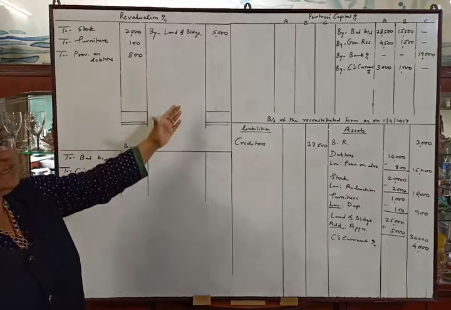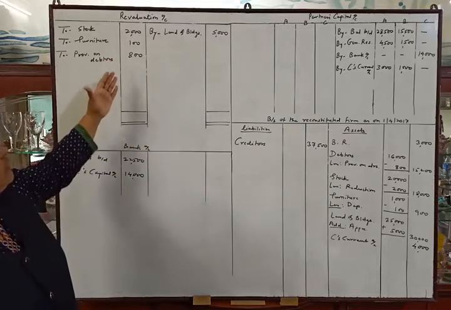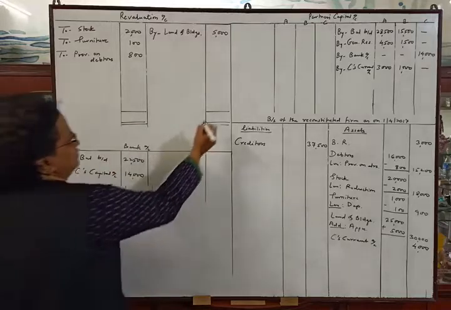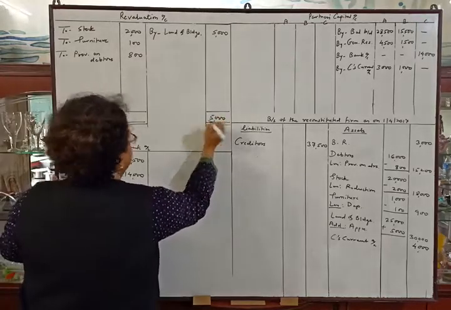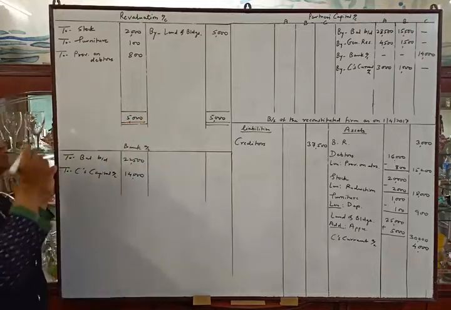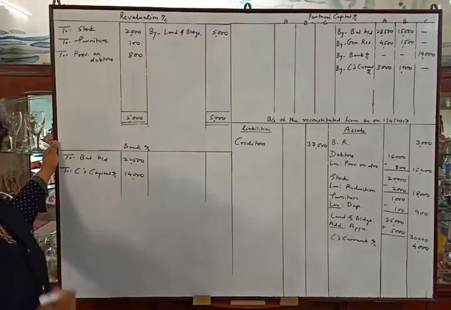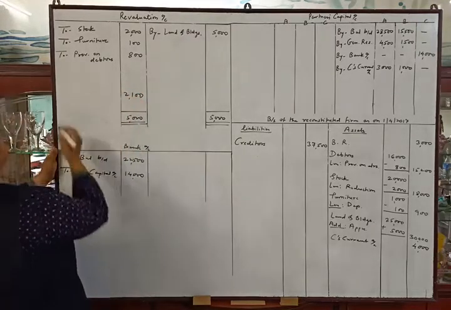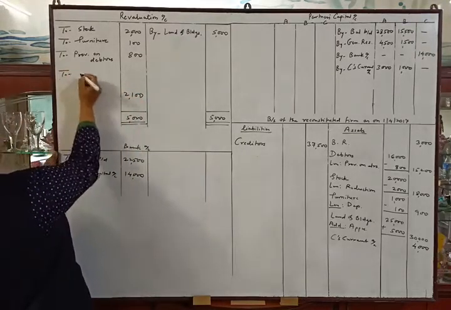Total of the credit side is rupees 5,000 and total of the debit side is 2,900. So we will write 5,000 here, the higher amount, and we will deduct rupees 2,900 from 5,000 and the balance will be 2,100, which will be distributed between the partners.